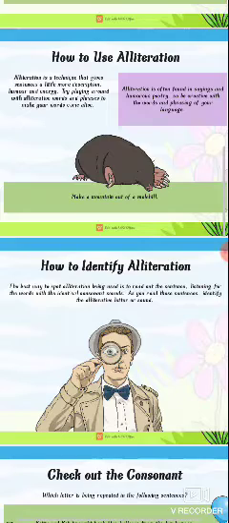Alliteration is often found in sayings and humorous poetry. So be creative with the words and phrasing of your language. Yeah, I have one other example here. Make a mountain out of a molehill. Yes, make a mountain out of a molehill.